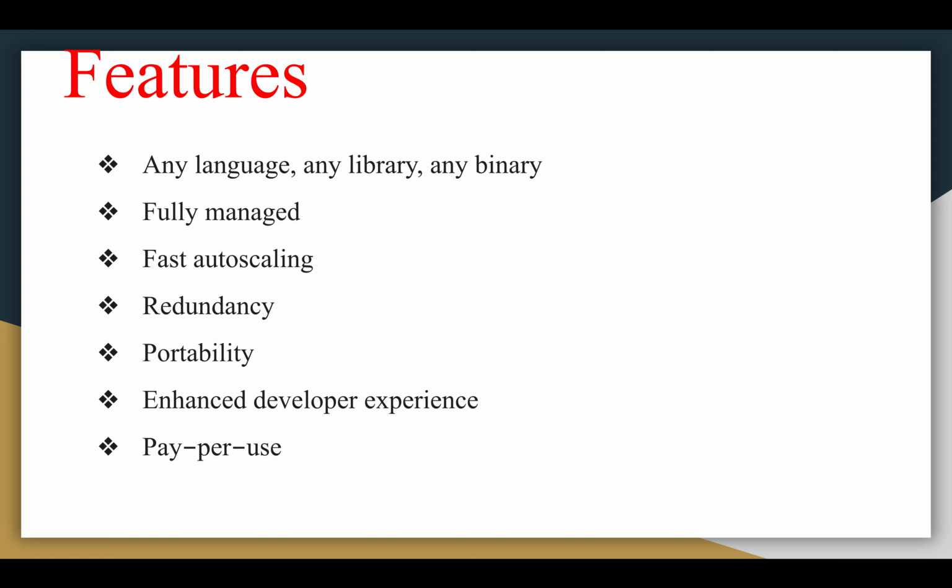How to use Cloud Run? With Cloud Run, we can write our code in our favorite language and use any binary or library of our choice. Then push it to Cloud Build to create a container build. With a single command, gcloud run deploy, we can go from a container image to a fully managed web application that runs on a domain with a TLS certificate and auto scales with requests. So gcloud run deploy is the gcloud command. By using that command we can run this Cloud Run service.